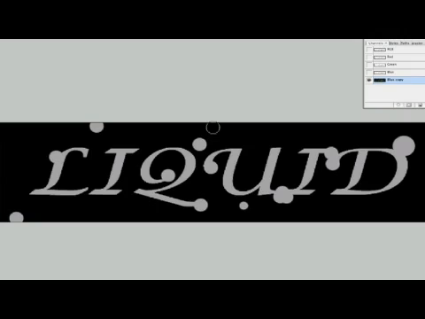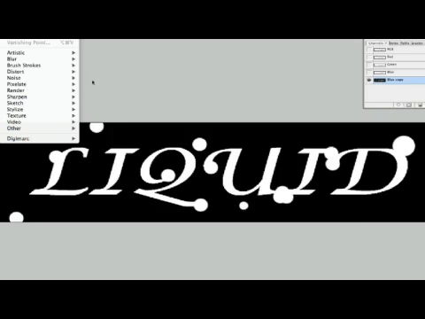And what I'm going to do is put a Gaussian blur on this because we're going to be using this. So actually, I need that text to be a little bit white. So what we'll do is click here to select all this, and we'll hit Command Delete to make that white. There we go. Command deselect like so.